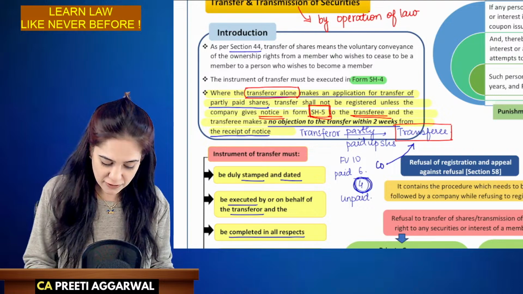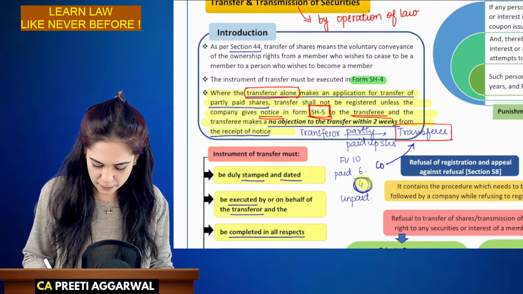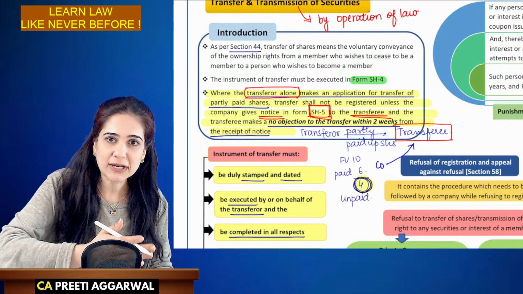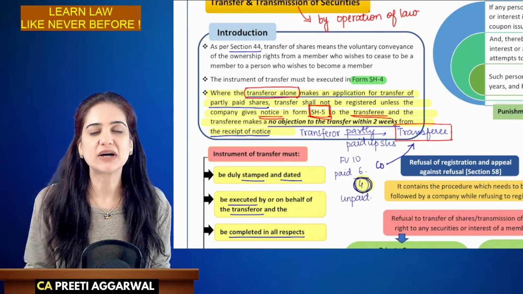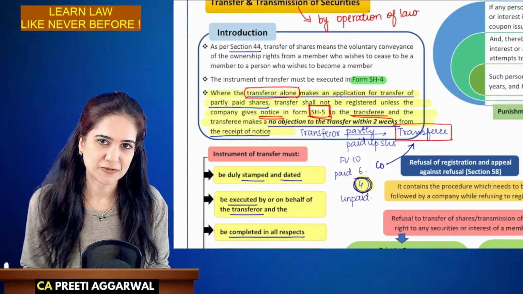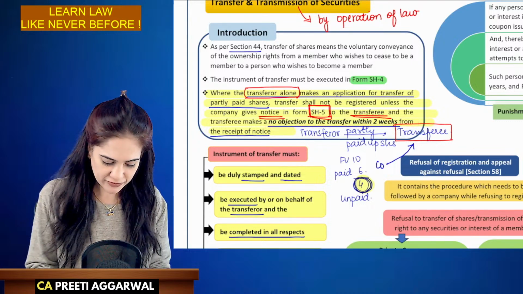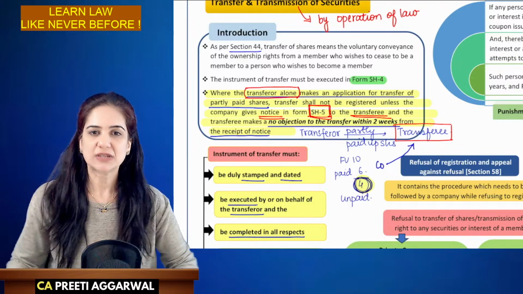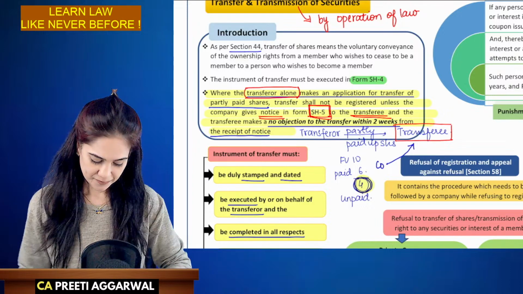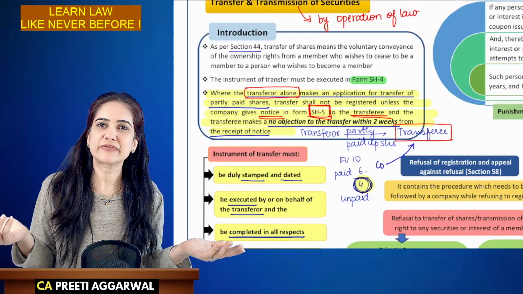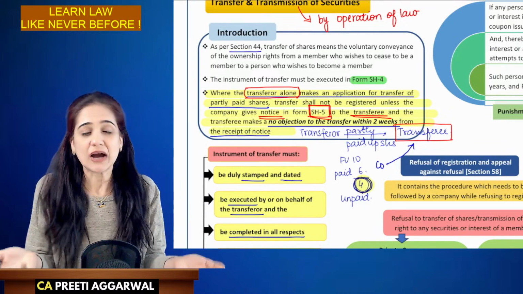Only if we obtain this no objection will the partly paid up shares be transferred in the name of the transferee. Otherwise, we transfer and then the transferee says, I was not aware that the shares are partly paid up. I thought that they are fully paid up. I will not pay.